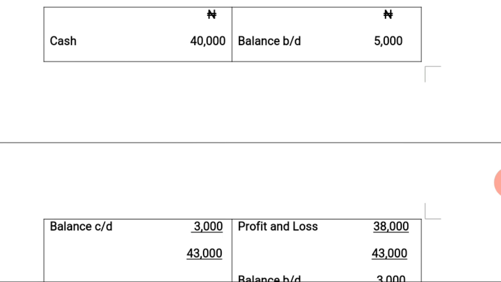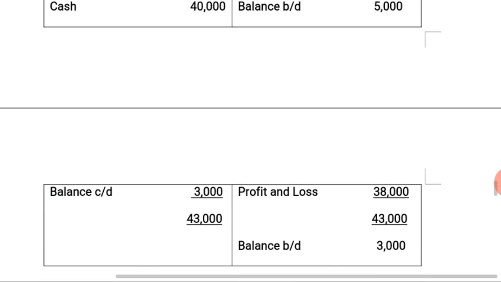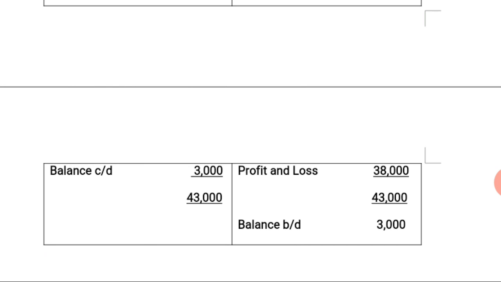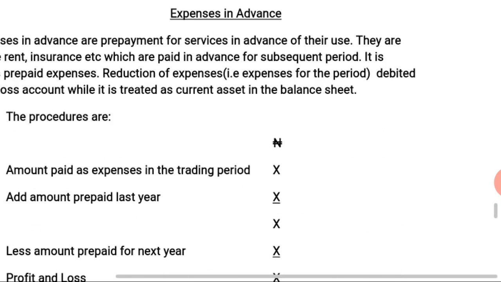So 40,000 plus 3,000, we have 43,000 naira. Then deduct the balance brought down from last year, which stood at 5,000 naira, from 43,000 naira. We have the amount that is going to be transferred to the profit and loss account to be 38,000 naira. Then the amount owing during the year will now be brought down or brought forward to the next accounting year, and the total for both sides will be 43,000 naira.